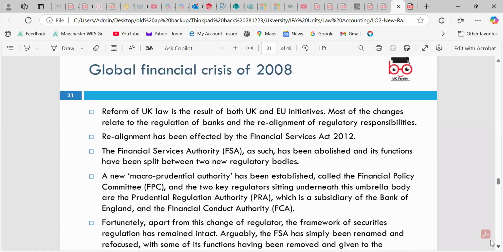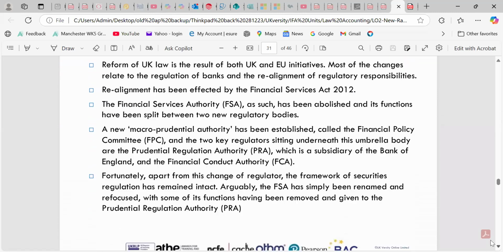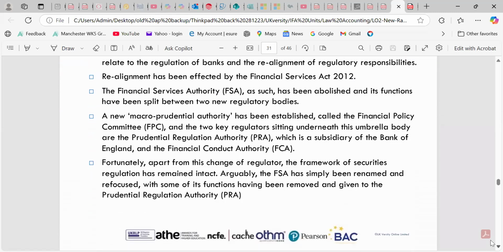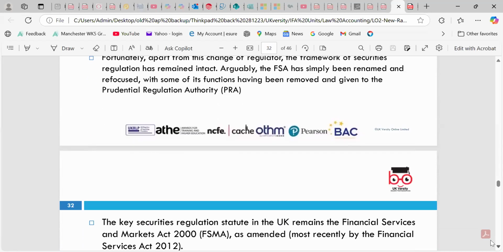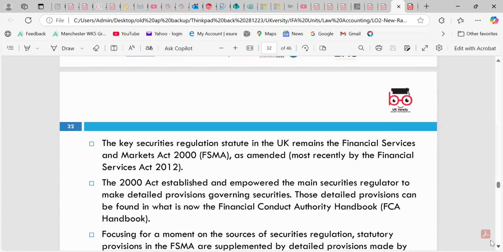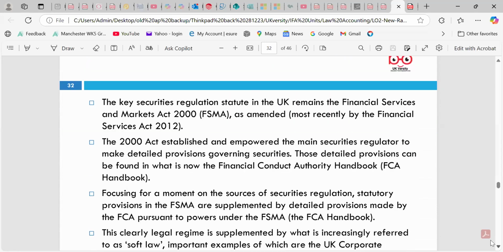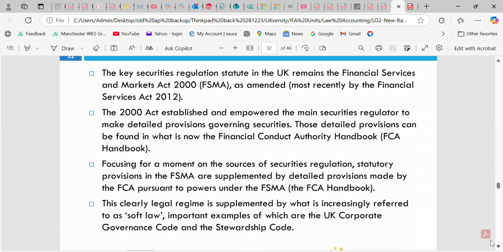Okay, so the global financial crisis back in 2008 and up to 2012, a lot of things changed, a lot of companies, especially in the mortgage market and the property industry, especially in the US, were hugely impacted throughout the world. And we have a lot of new legislation, the Financial Conduct Authority, prudential regulation authorities, and the key security regulation in the UK remains the Financial Services and Markets Act, which is still valid and which we carry on following.